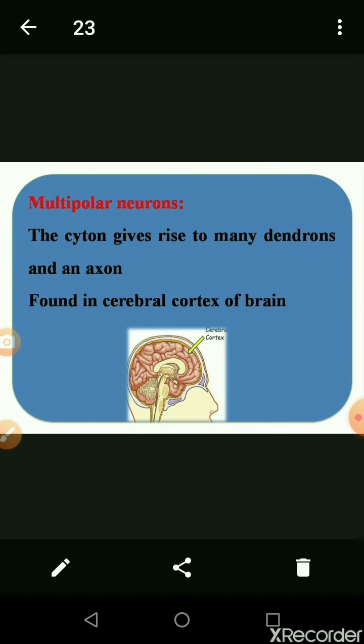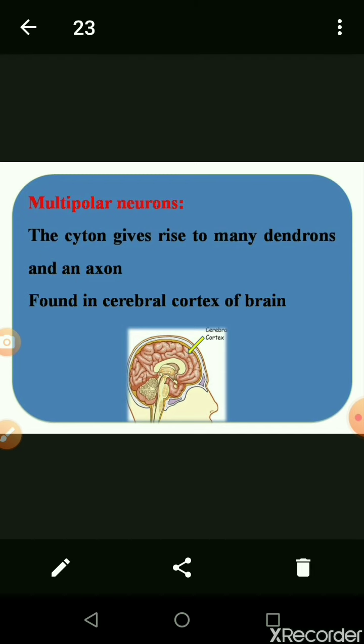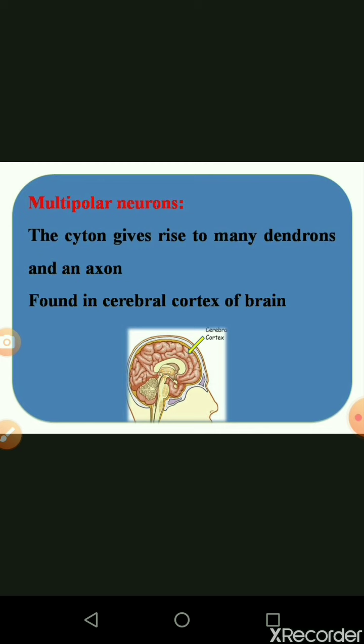Lastly, we are looking at the multipolar neuron, the last type of neuron. The cyton gives rise to many dendrons, a numerous quantity of dendrons, which is called poly, meaning many, and it also produces an axon. It is available in the cerebral cortex of the brain. The cerebral cortex is on the upper side of the skull, in this region.